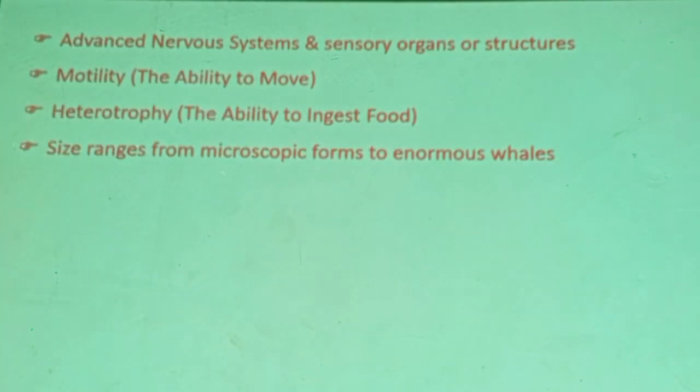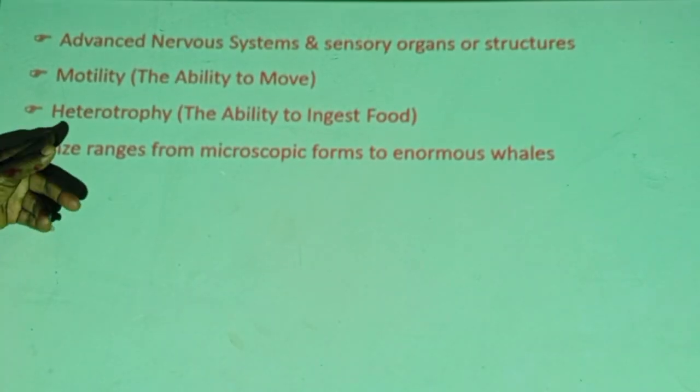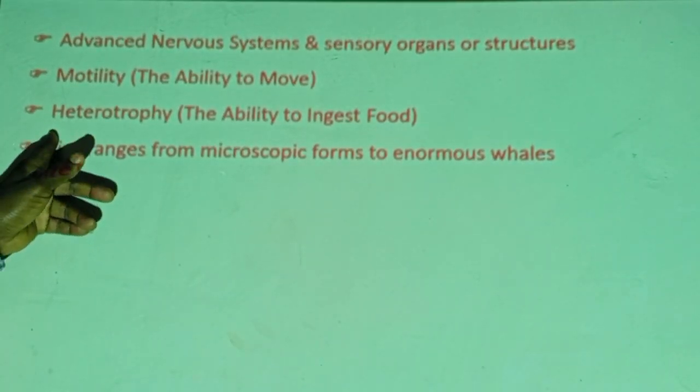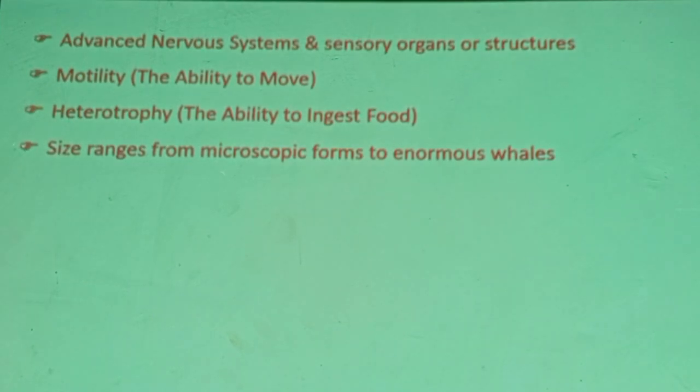The other is heterotrophy. Heterotrophy means the way they get their nutrition for growth and survival. Animals are heterotrophs. That means they can't make their own food. They are dependent on other organisms for their food. Therefore, they are consumers. We are consumers. They are heterotrophs.